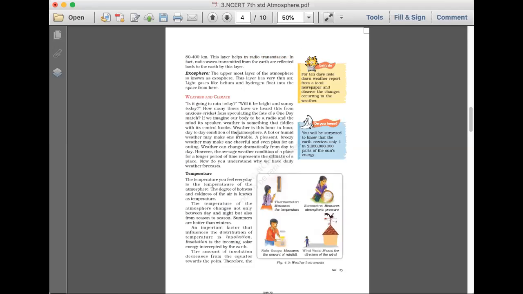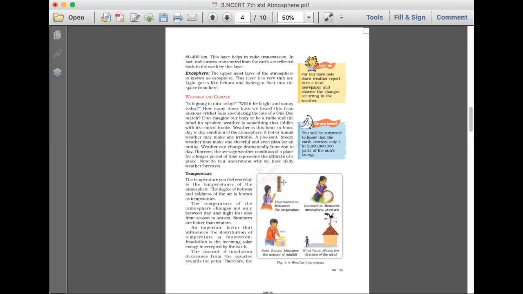Then we are going to study about the weather and climate. We need to know the basic difference between weather and climate. Every day, every change in a day, the climate is changing, correct? So we call that not climate, it is weather. The day-to-day changing phenomena we call weather, and changes over a particular period we call the climate.